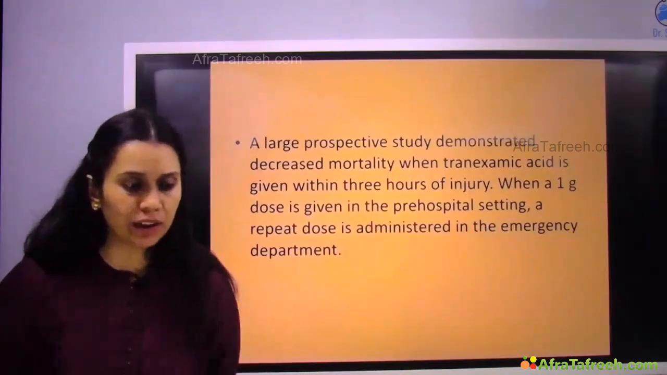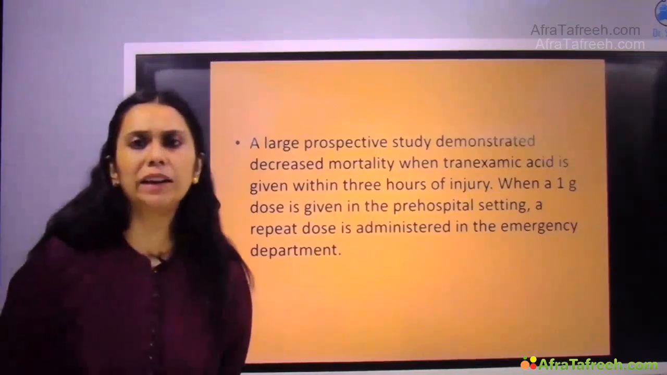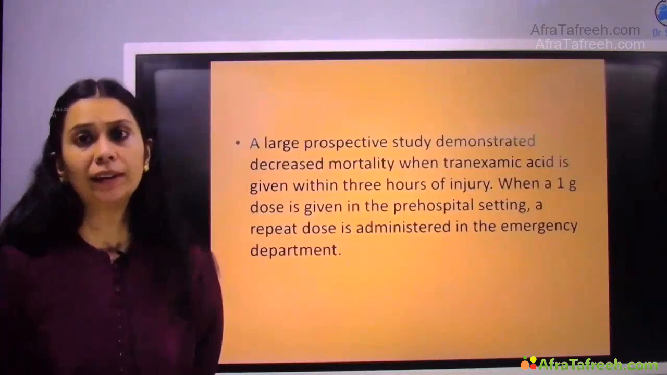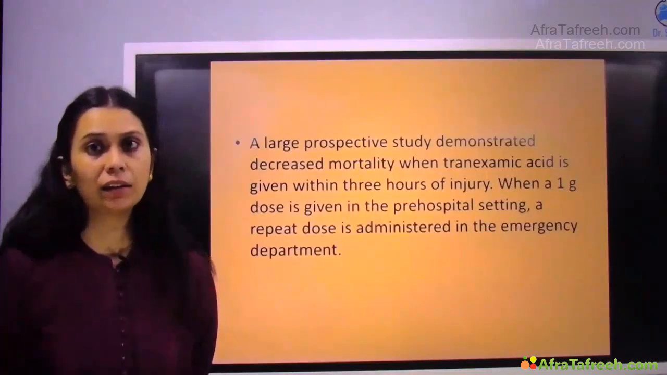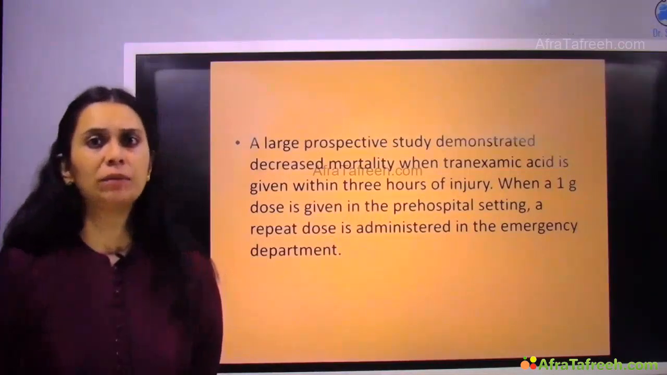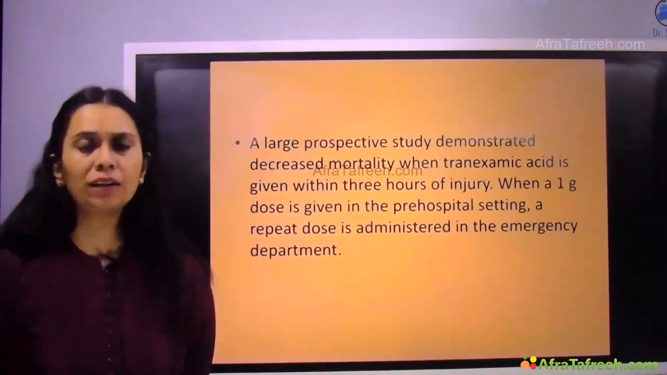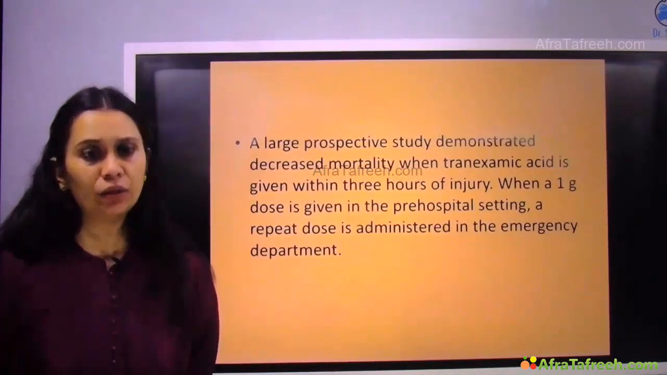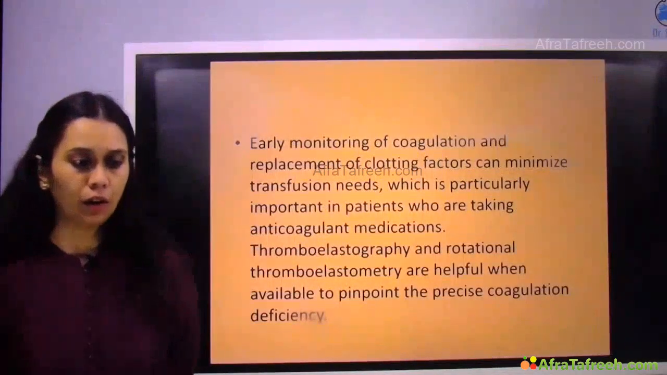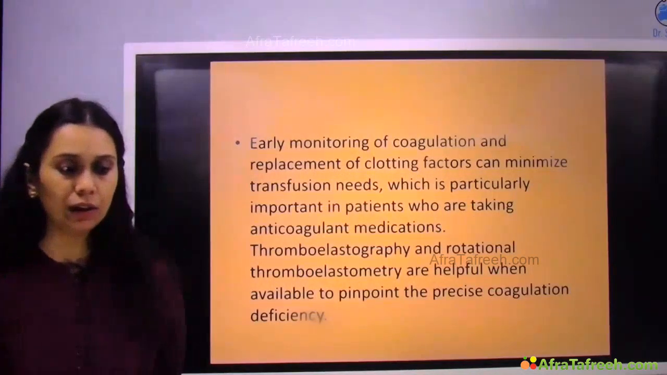When a 1 gram dose is given in the pre-hospital setting, the patient has been given it roadside by the emergency medical services who went there to pick up the patient, right? They gave, let's say, tranexamic acid, they had already given 1 gram. And again in the emergency department, 1 gram of tranexamic acid can be repeated, right? So there is a positive role of tranexamic acid in controlling the bleeding. So it is administered.